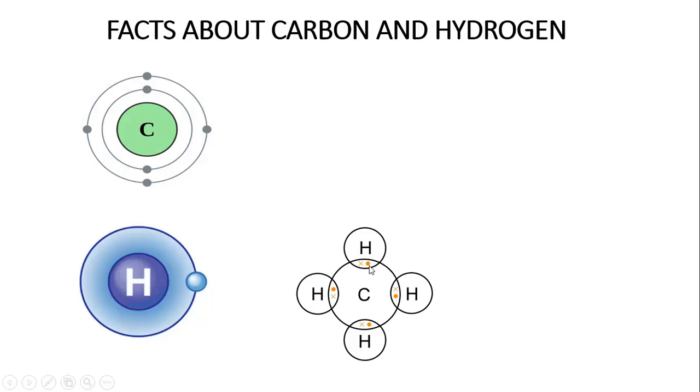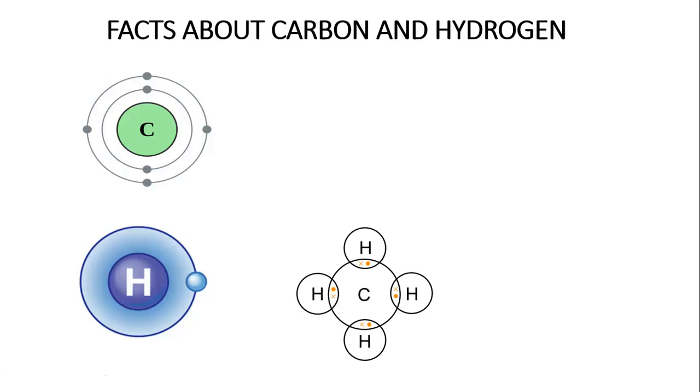So this is the dot and cross diagram for this molecule. This dot is coming from carbon, also this one from carbon, so this is 1, 2, 3, 4. Then the hydrogen is coming with the cross. So this hydrogen there, that hydrogen there. When you count, this one will be 2, 4, 6, 8. So the carbon is stable. And the hydrogen, which only needs 2, is also stable. So that is how you can represent it.